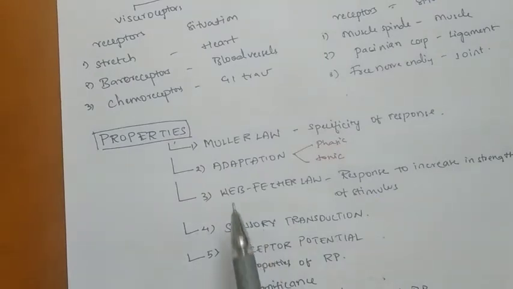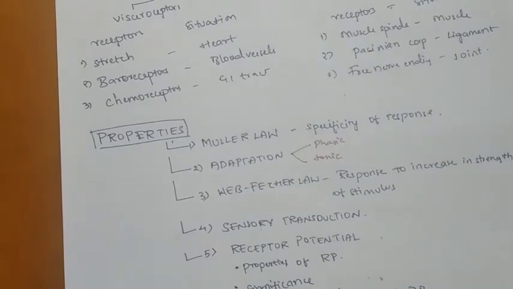Next is the third one, the Weber-Fechner law. This says response to increase in the strength of stimulus. The response is directly proportional to the strength or intensity of the stimulus. That is the Weber-Fechner law.